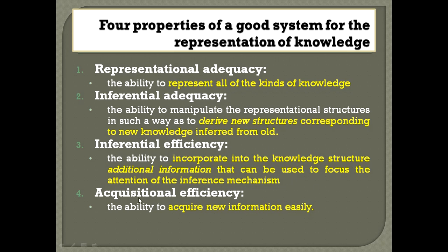So we should check. The next one is acquisitional efficiency. This describes the ability of an agent to acquire new information easily. Information may be retrieved from many different sources, maybe from websites, or from sensors, or from other sources. So the system should be designed to acquire new information easily. So these are some important properties, guys, to consider while creating a knowledge representation.